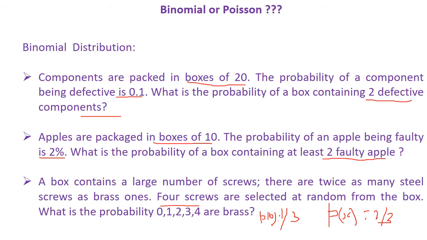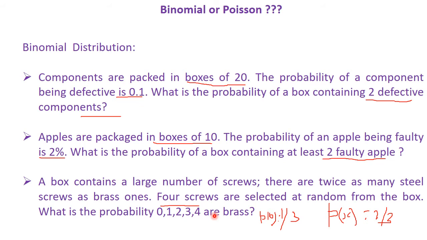And we are asked to find, if you are selecting 4 screws, the event that there are no brass screws at all, or 1 brass screw and 3 steel screws, etc.